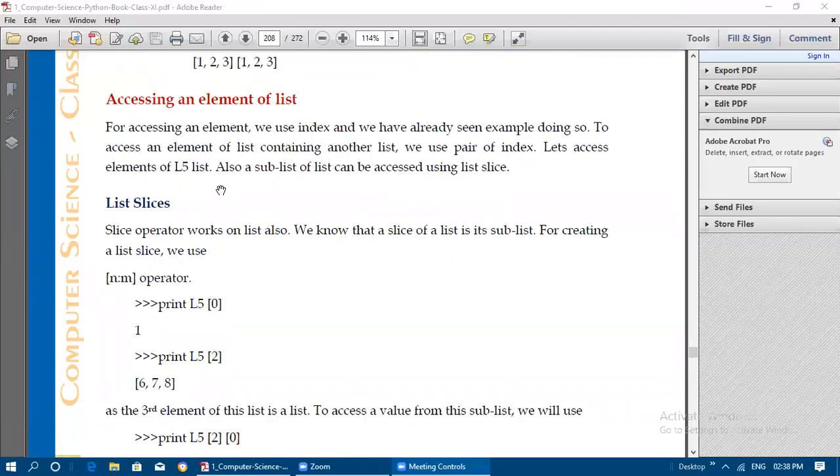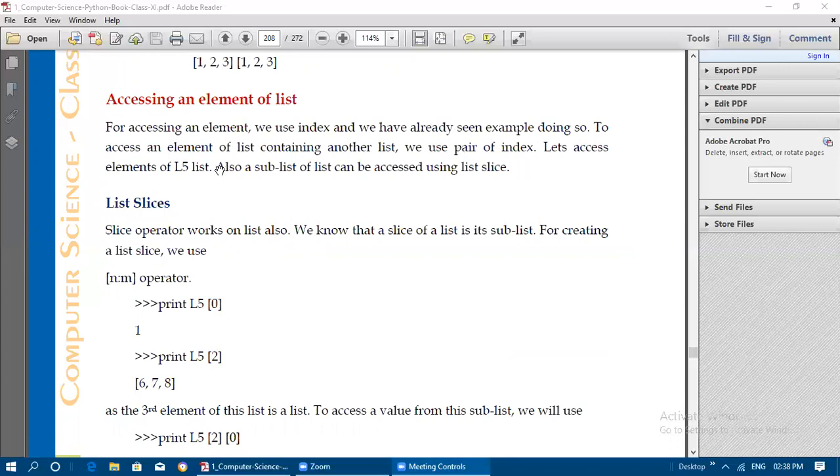Next topic is accessing an element of the list, that means how we can read an element from the list. For accessing an element, we use an index, and we have already seen examples doing so. To access an element of a list containing another list, we use a pair of indexes. This alone you need to remember here. That means two square brackets we need to use after the list name. For that we will see an example.